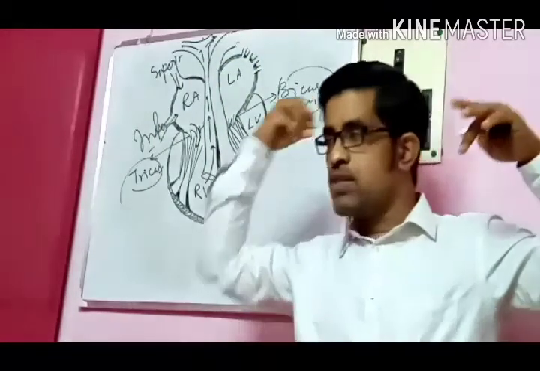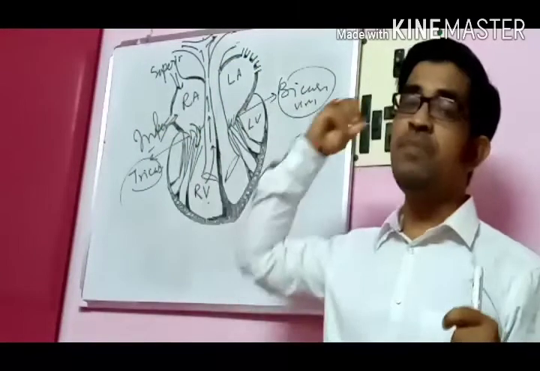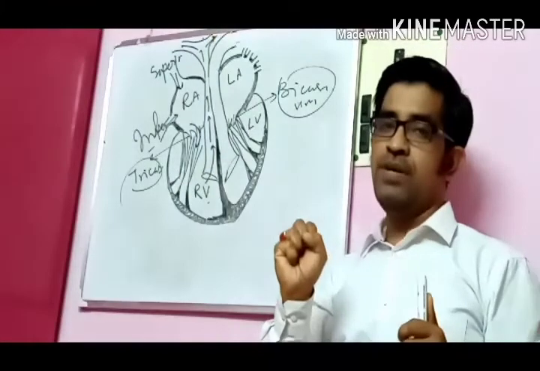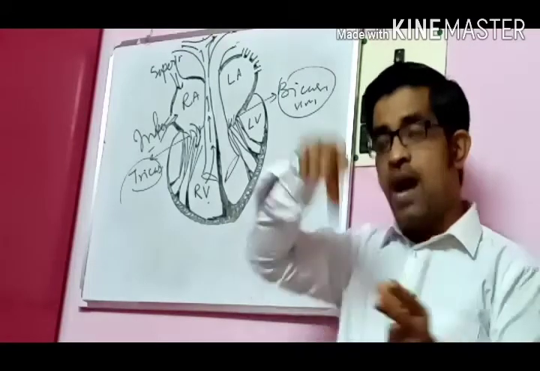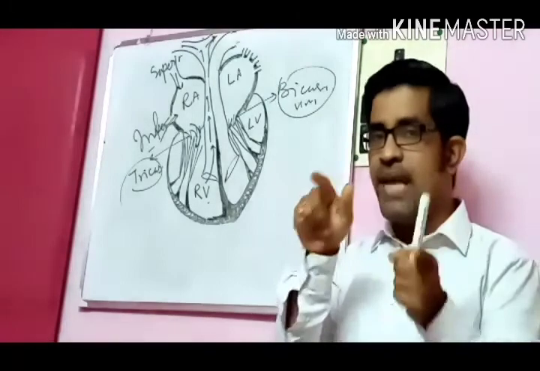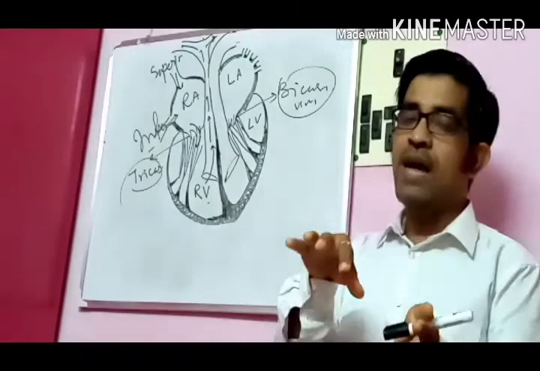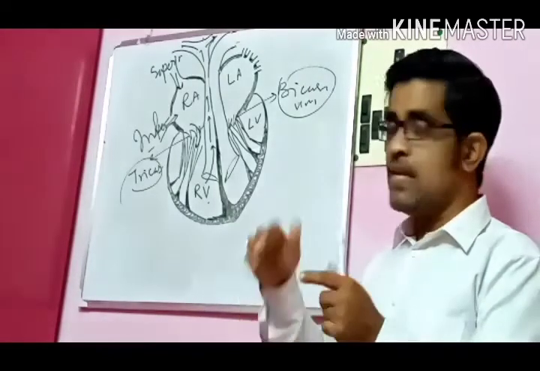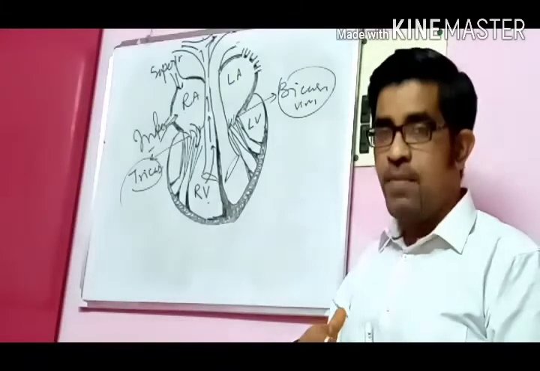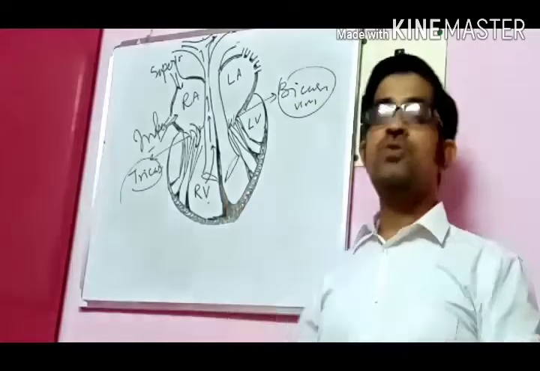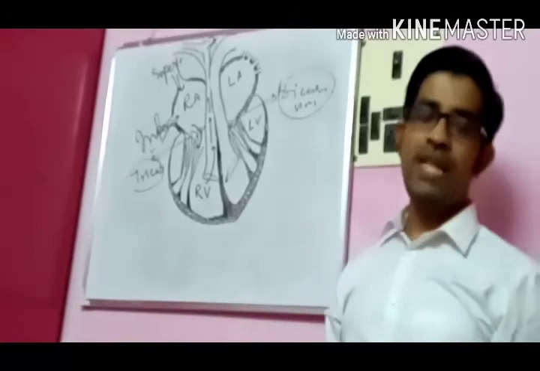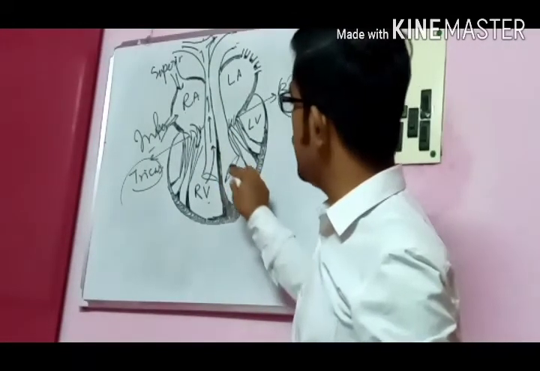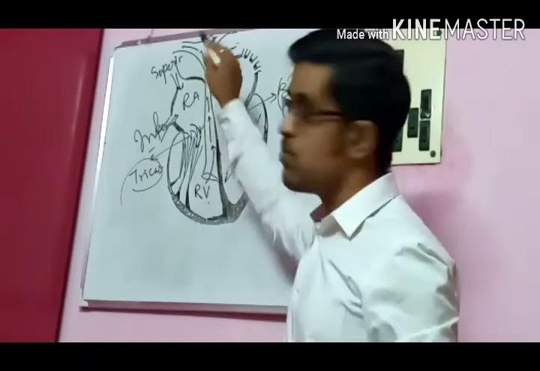Whether it is oxygenated blood or deoxygenated blood, the atrium will only receive, and it will send that blood to the inner part of the heart, meaning the ventricle. It will send to the ventricle, but the ventricle will receive from the atrium and send the blood to the outside of the heart. Got my point? Because here these openings are there. Ventricles will send the blood to this particular pathway.